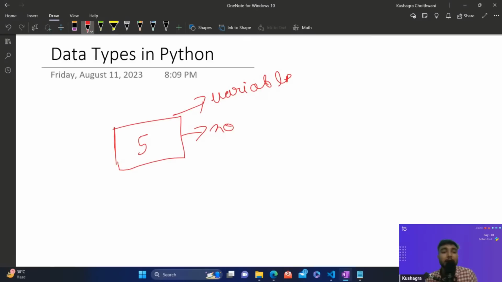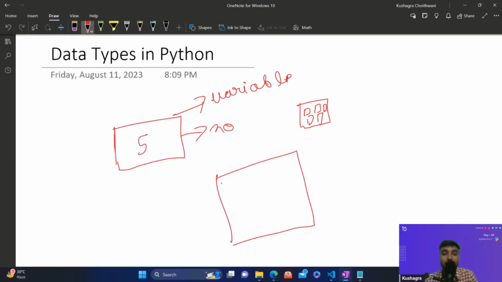When we declare a variable, students, this container will say to me, okay, you can store whatever you want, but let me know what you are storing, because I need to prepare for that. If I'm storing 5 matchboxes in one container of this size, I can store them like this: 1, 2, 3, 4, and one more. I can adjust them like that. But if I'm storing 100 matchboxes, students, I need a much larger space, or a much larger container, to store them. So it will occupy more space.